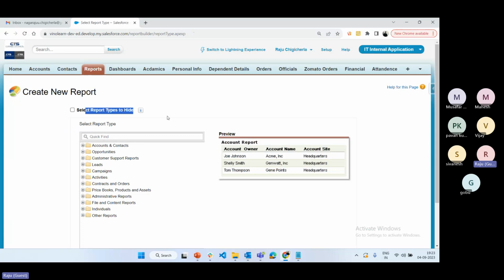Based on the report type, you can choose which object data you want to display in the report, either single object data or multiple object data. That is decided based on the report type only. The report type contains object names, which object data we are going to display in the report. As of now I am going to display only opportunities, right? Here we have opportunity.